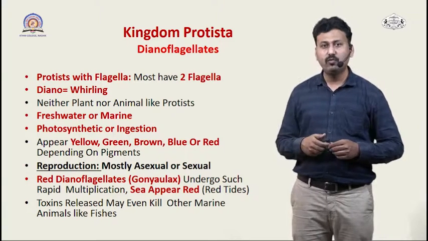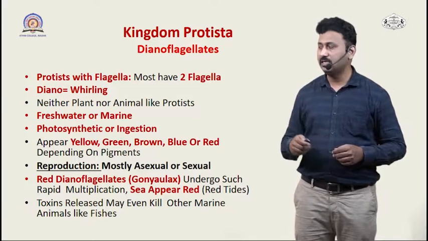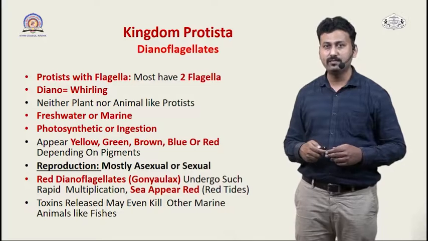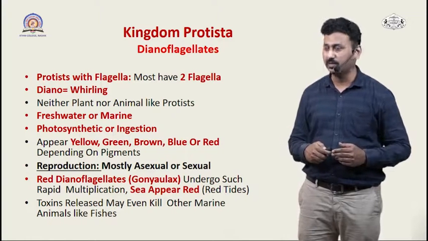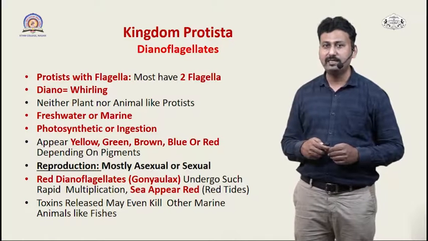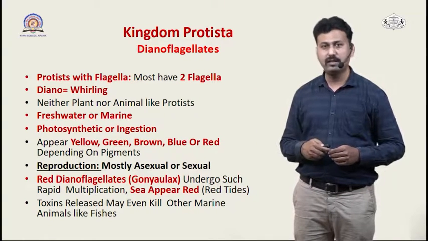If we see the mode of reproduction in these dinoflagellates, it can be sexual as well as asexual, but most of the organisms show the asexual mode of reproduction. Now one example is red dinoflagellates, commonly called Gonyaulax.